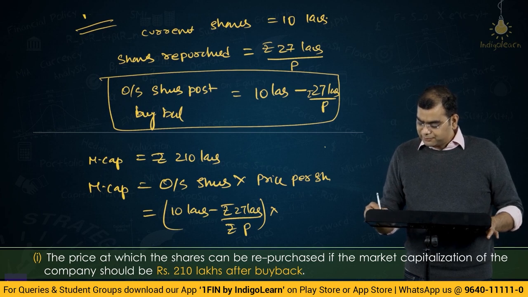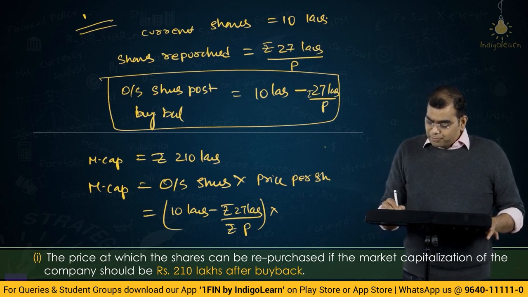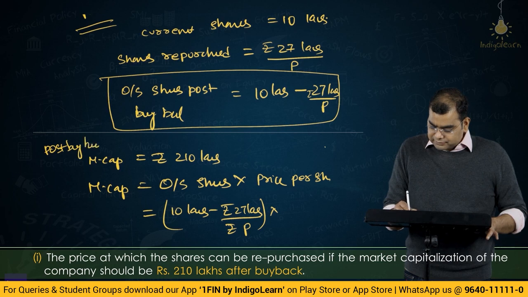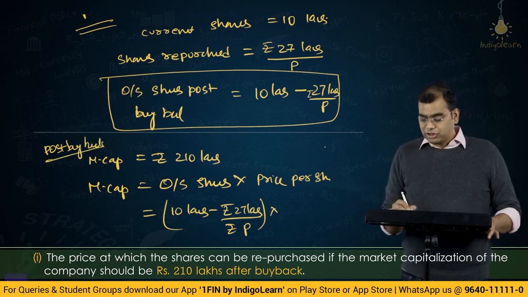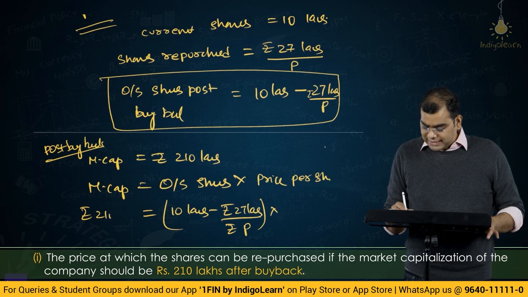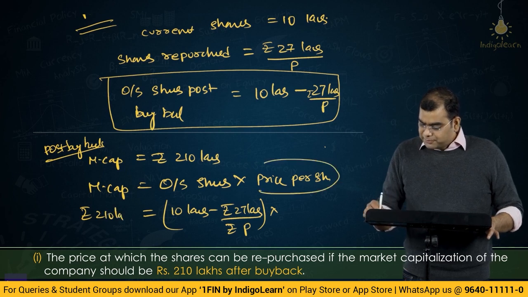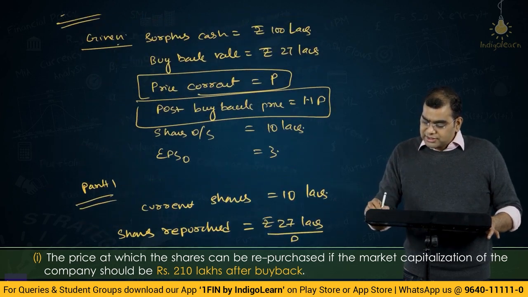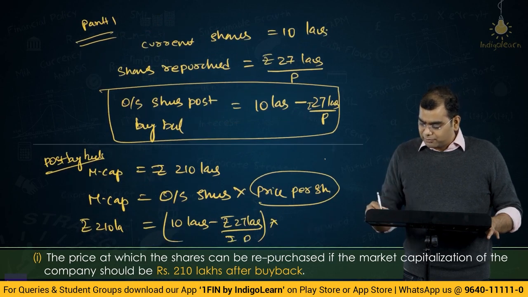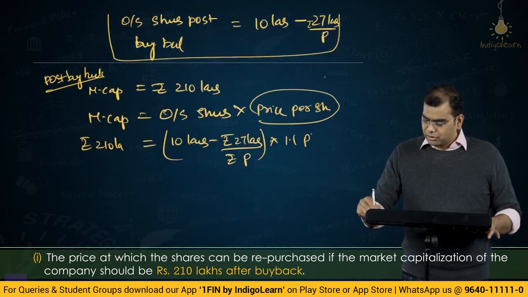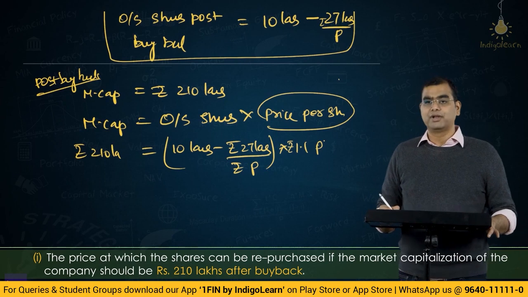This is post buyback market cap, right? Post buyback market cap is rupees 210 lakhs. So, the price per share post buyback is 1.1P. So you multiply it by 1.1P.